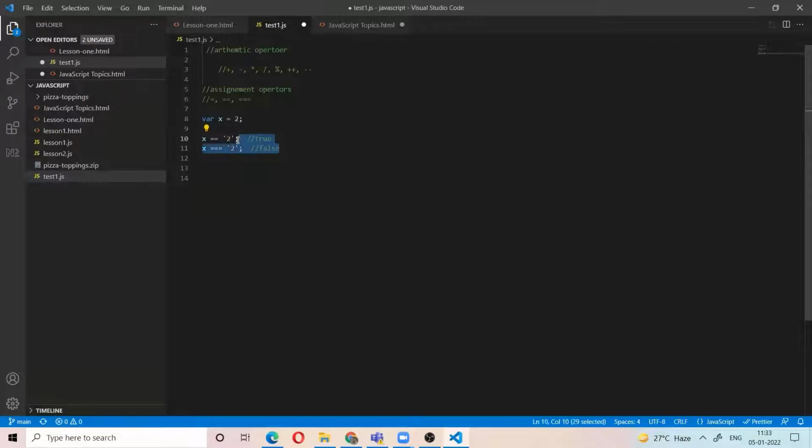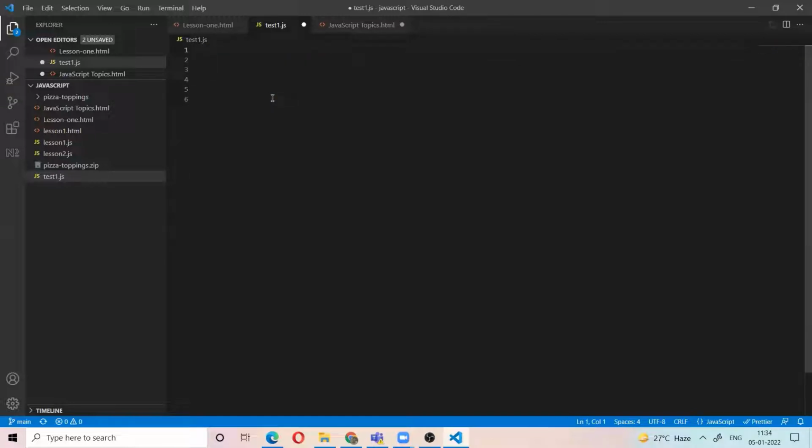There is also plus equal to. x plus equal to 2 is nothing but x equal to x plus 2. If you use minus equal to, that means x is equal to x minus 2. So these are the arithmetic operators, and these are the assignment operators.